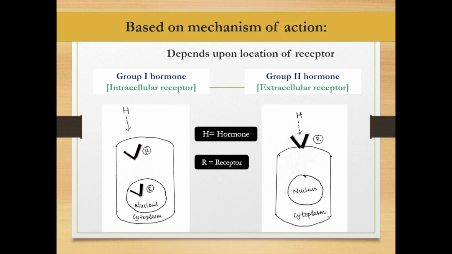Now the second category of classification is based on mode of action. The mode of action depends upon the location or site of the receptor. Okay, if the receptor is present inside the cell, it is called group first hormone, and inside the cell means either in the cytoplasm or in the nucleus. And if the receptor is present on the surface of the cell, then they are known as group second hormone.